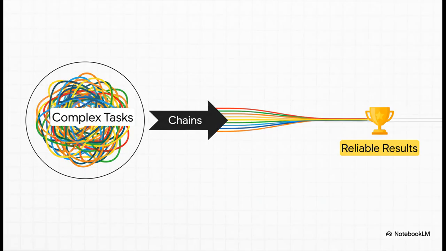So the key takeaway here is that chains are way more than just a formatting trick. They let us design these complex, multi-step processes. By breaking down a big task into a series of smaller, specialized subtasks, we can get much more predictable and higher quality results from our LLM.